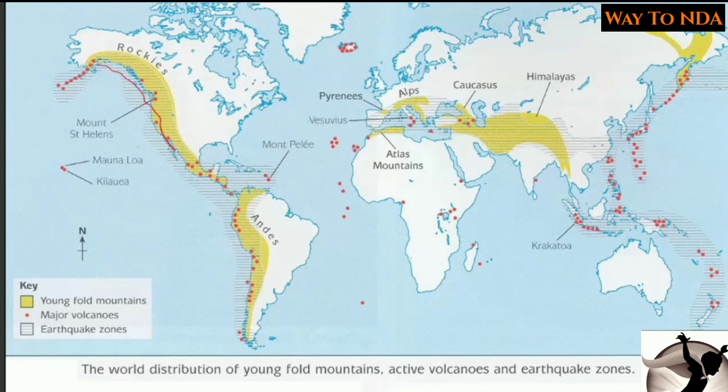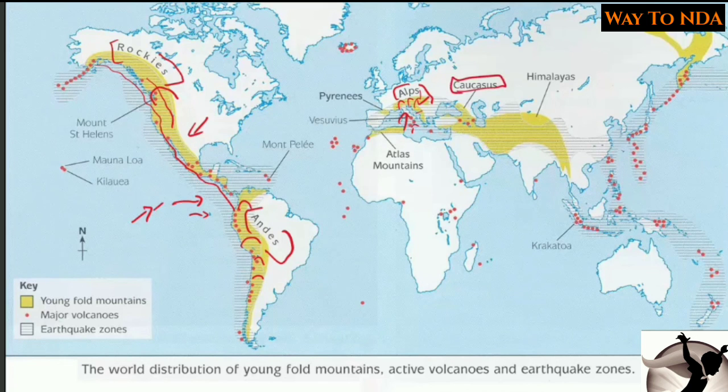So here you can see these are the plate boundaries. This plate is colliding with this plate, and this plate went beneath. Okay, it got subducted, and here this plate got folded and created the fold mountains. So the Rockies in North America are fold mountains, then the Andes in South America are also fold mountains. Here the Alps are also fold mountains because the plate collided with this plate and this plate got subducted. Here this plate got folded and created the mountains which are called the Alps. The Caucasus are also fold mountains, and the Himalayas are also fold mountains.